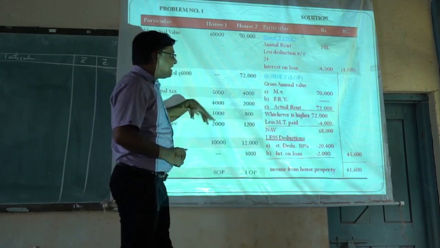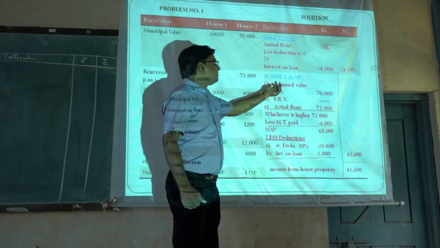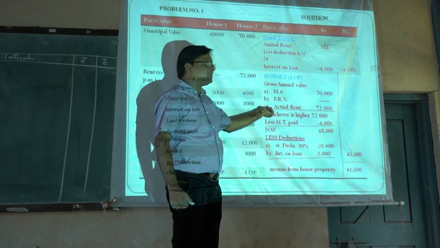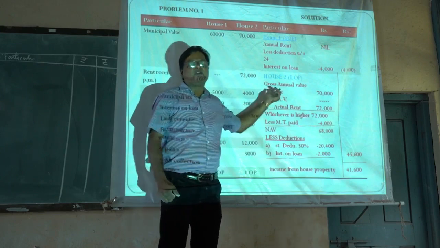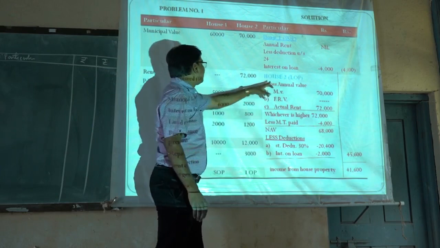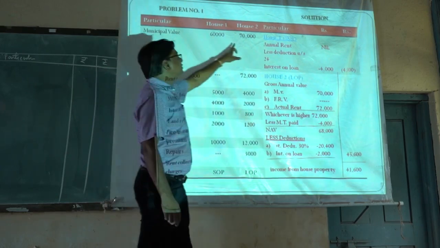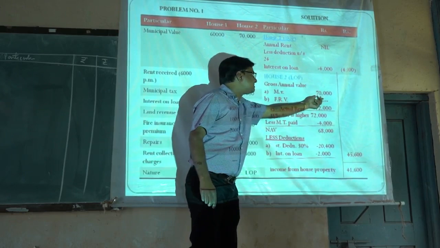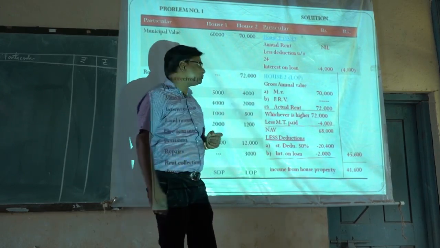If the standard rent is not given, then we have to apply a formula to compute the gross annual value. A, B and C points are there. A point is the municipal valuation, the valuation made by the municipal corporation. For the second house, the municipal valuation is given as 70,000, so we take rupees 70,000 in the inner column.